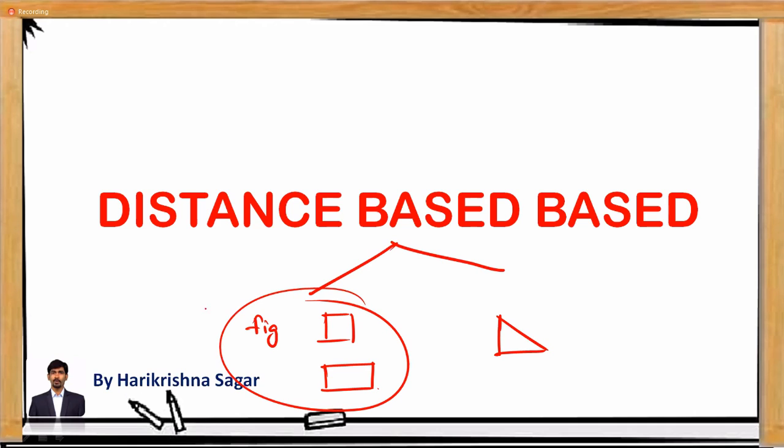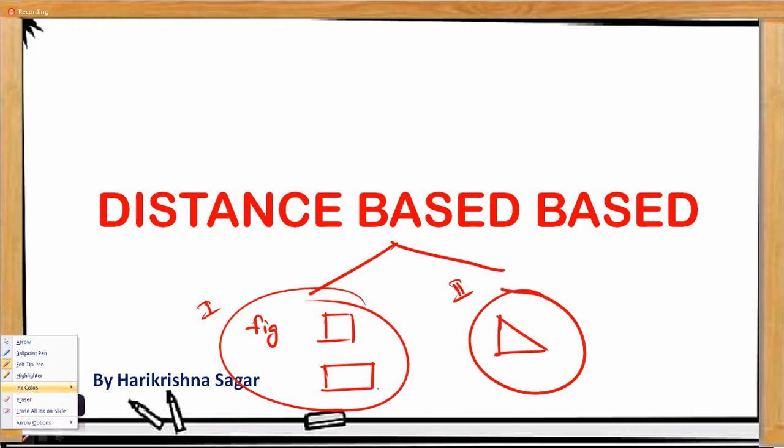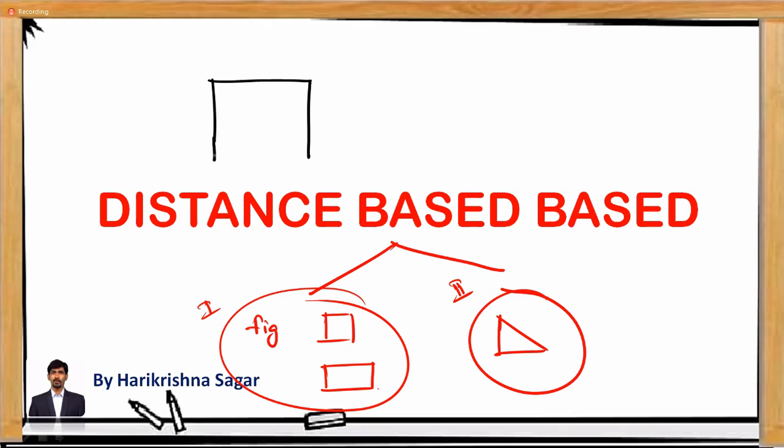Broadly, I am considering square and rectangle as one type, and triangle based questions as a second type. Why? Because distance based questions are narrated in a story. For example, you have data projected like this. A person starts from here and turns towards the west direction for 4 meters, and then travels 10, travels 10, travels 10. He reached this point. The question here is, what is the distance between the initial point and final point?